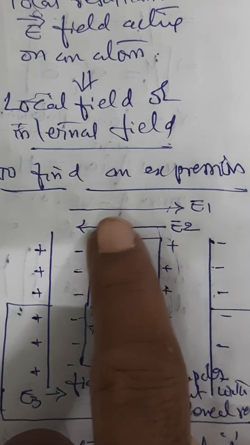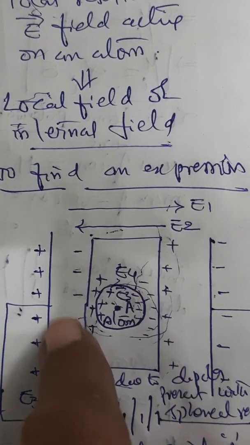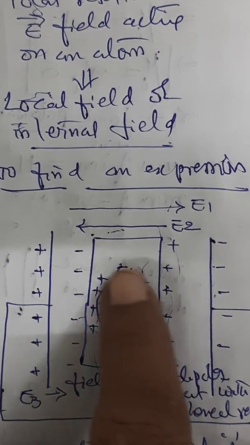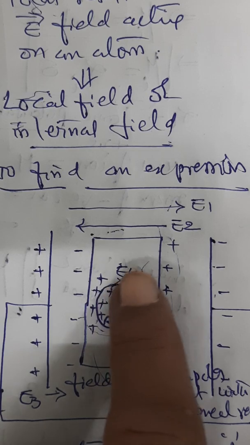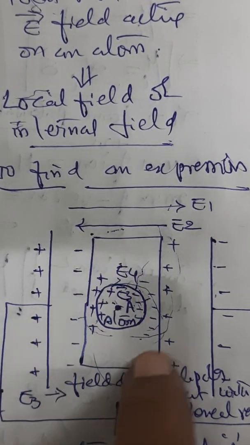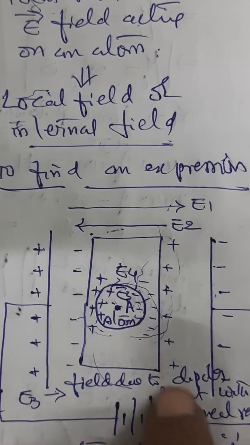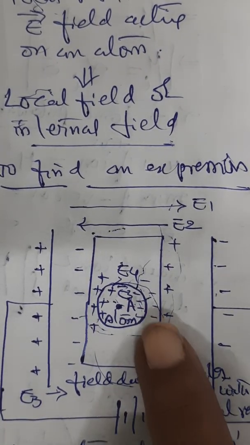Now because of this, you will find the field induced due to the dipoles present within the spherical region, that is E3, and E4 is the field due to the surface charges on the spherical region. So there are 4 different electric fields created here.